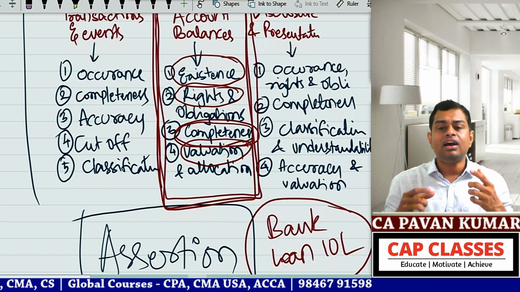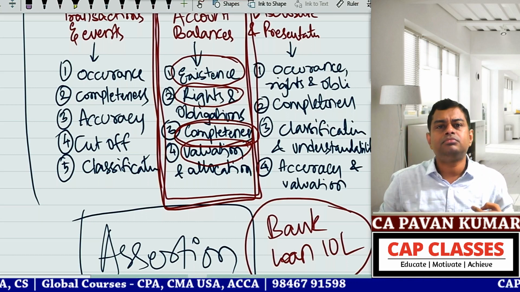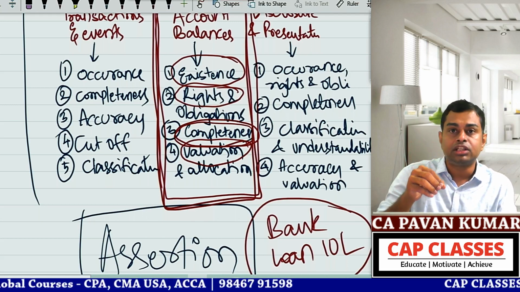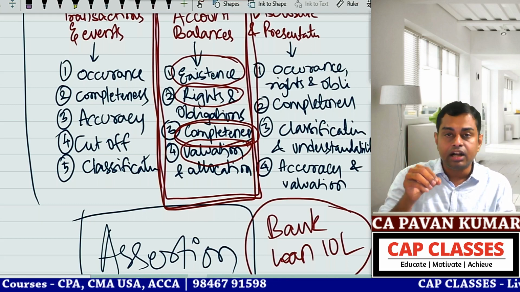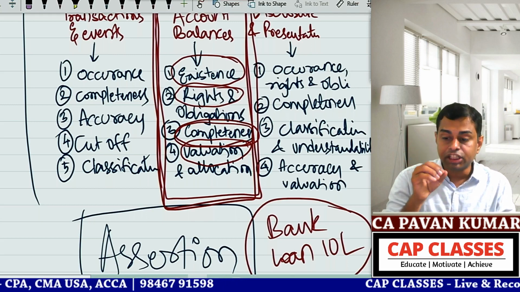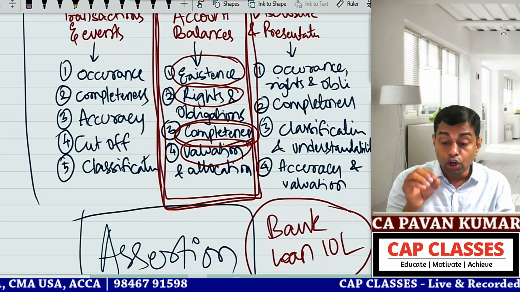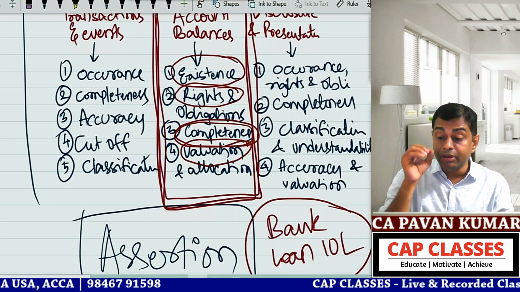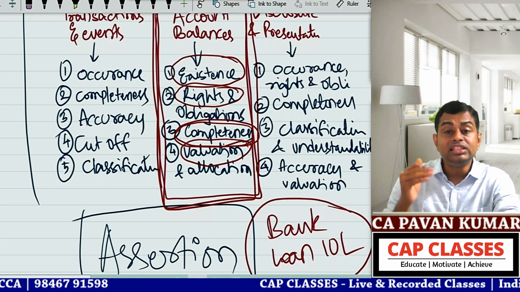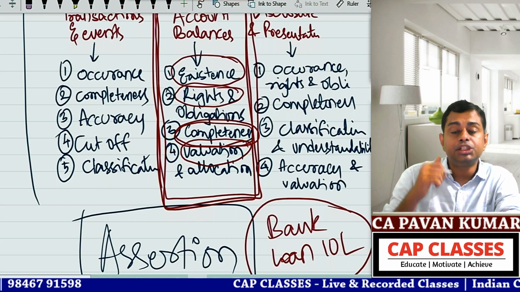So you will say, hello, I am the auditor, bring legal documents to prove the obligation. Bring me the sanction letter. Bring me the loan register. Bring me the registration of charges. Bring me the loan repayment schedule. Bring me the loan agreement. I want to verify. So this is step 2. This is how you verify obligation.